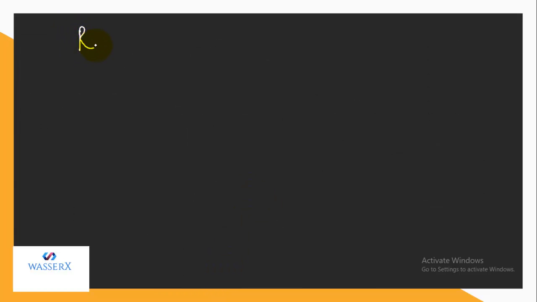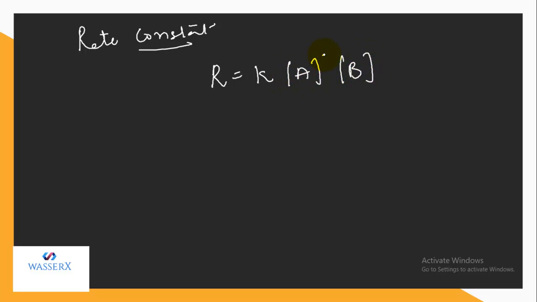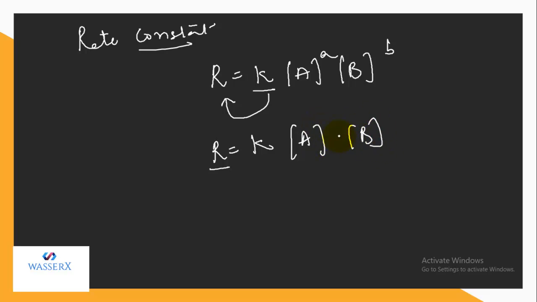Now let's define the rate constant. We know that R is equal to K times the concentrations, and let's say we have reactants A and B, as I took the example in the previous slide, and the moles were a and b. So how am I going to define K? The rate constant is numerically equal to the rate of the reaction only if the concentrations of reactants are unity.